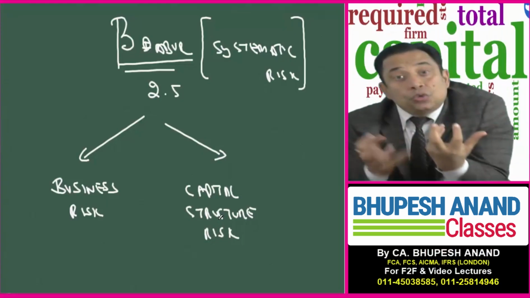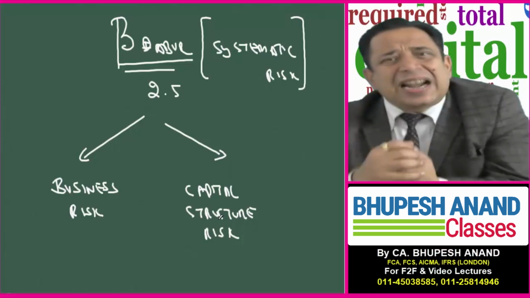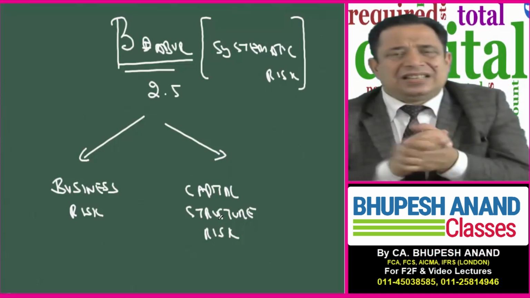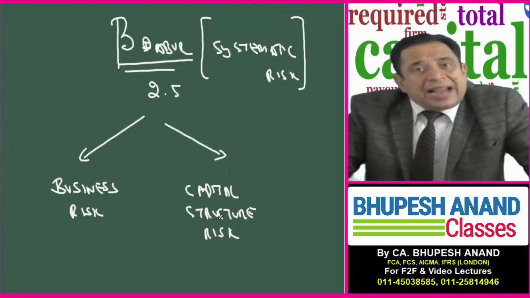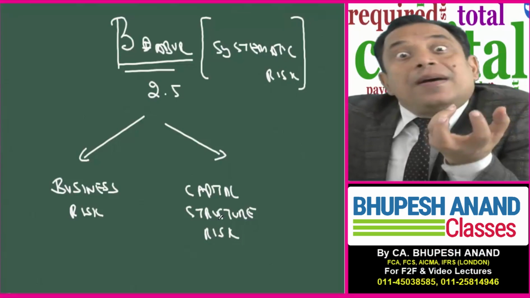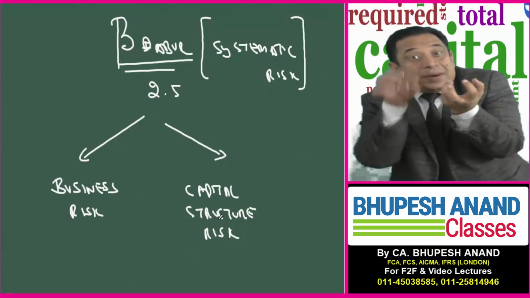And second is purely due to the business model, the model in which that company is; that risk is named business model risk, the inherent risk. So beta can be divided into two parts: one due to business model, and second due to financial risk, the debt or equity raised by Dabur.